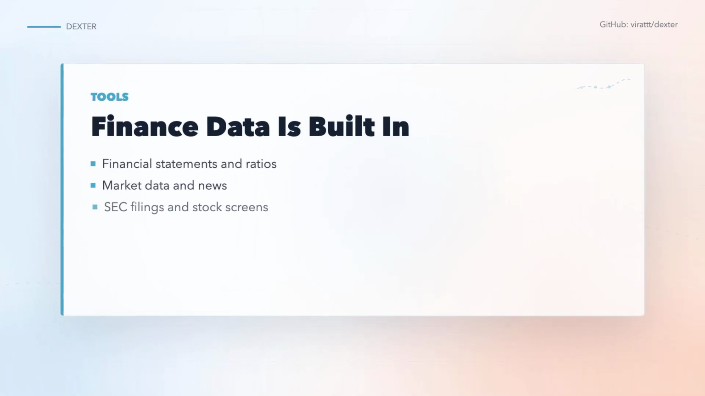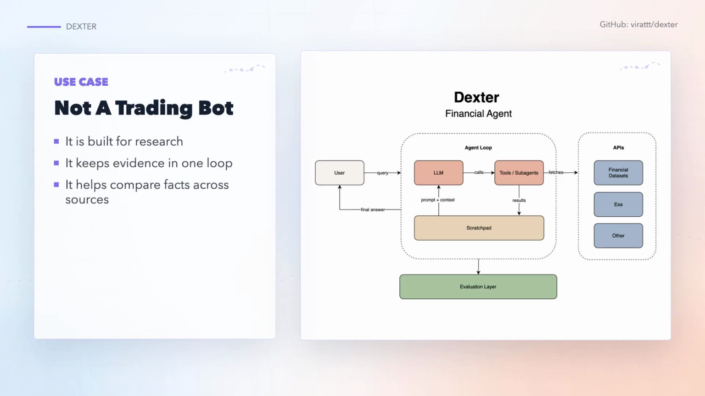The tool surface is built around real finance work. There are meta tools for company financials, market data, SEC filings, and stock screening. Those tools are not just thin wrappers. The finance tool can route a natural language question into income statements, balance sheets, cash flow, key ratios, analyst estimates, earnings, and segment data. Instead of making the user pick the exact endpoint, Dexter makes the agent choose the right source.